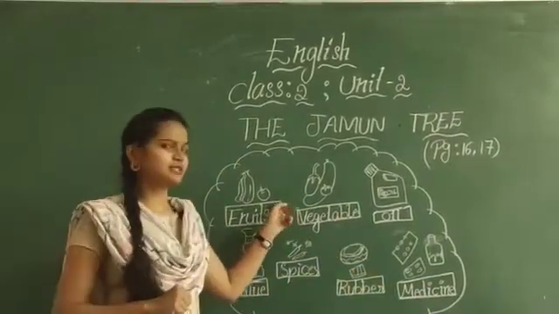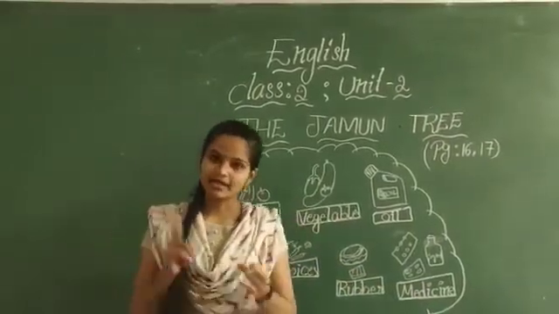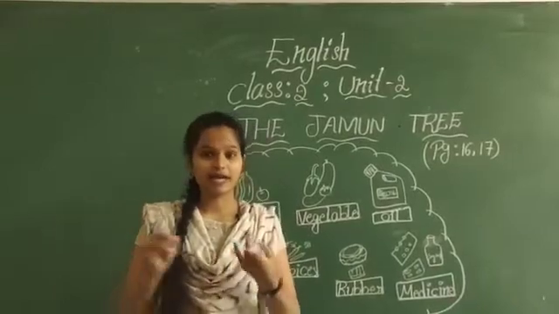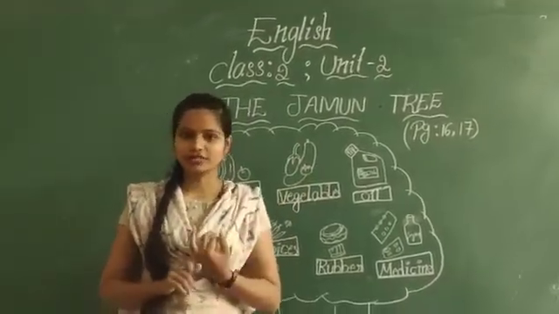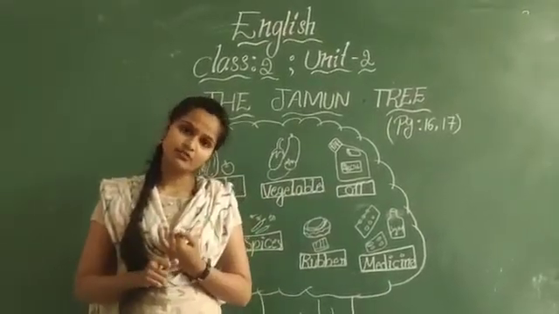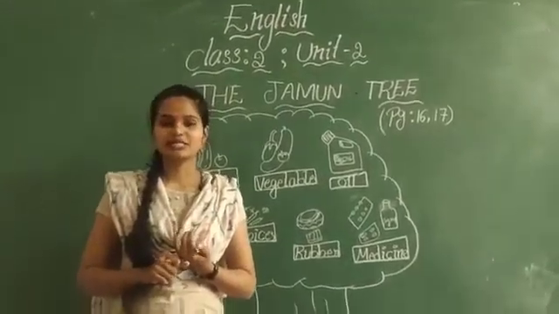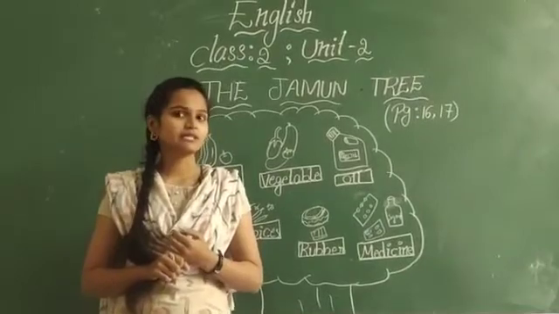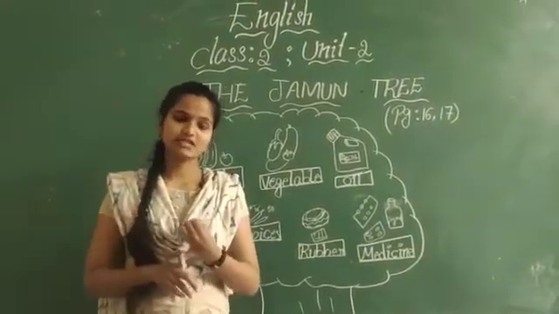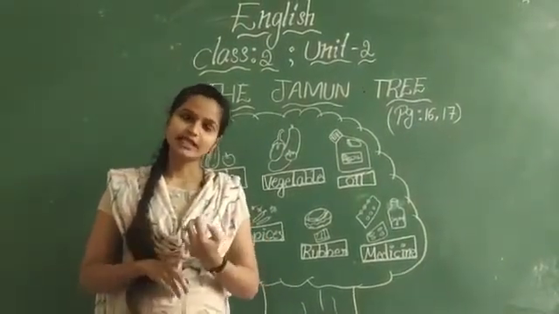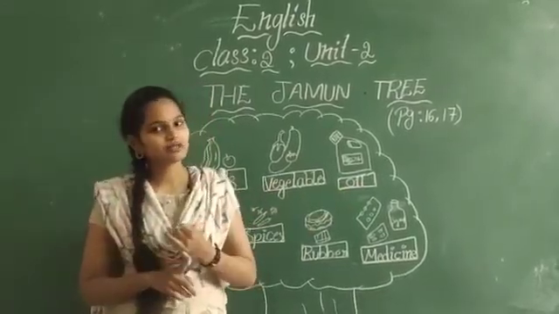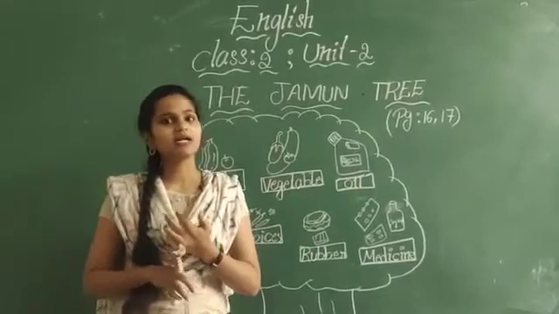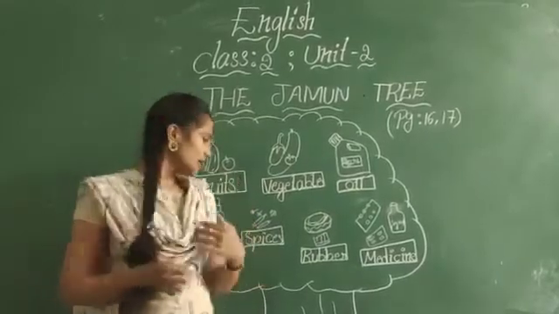Now what are the fruits? You know fruits like apple, banana, pomegranate and pineapple, etc. You know the fruits' names. Who gives the fruits to us here? Trees give us the fruits. Then what about the vegetables? Yes, vegetables also come from the tree. Then oil. Who will give the oil here? Trees only produce the oil.